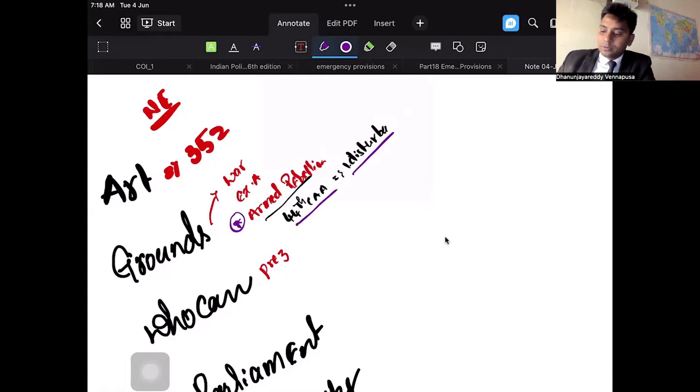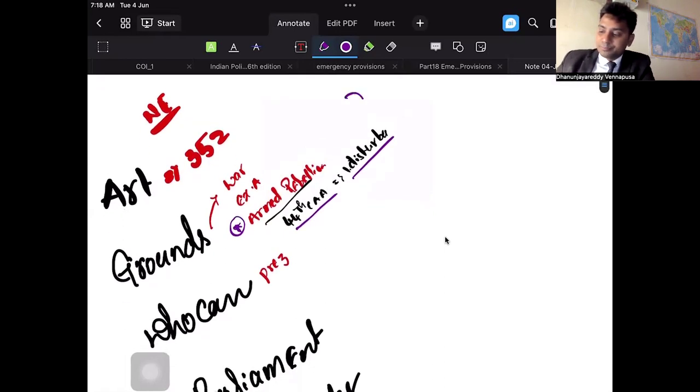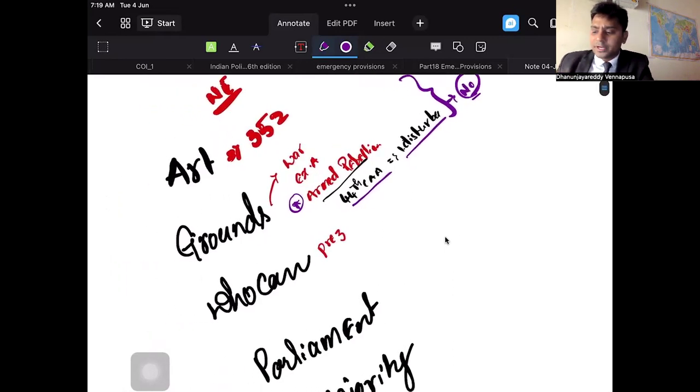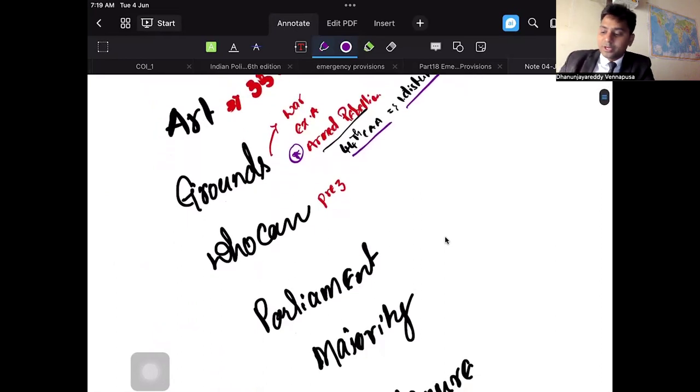One more thing. Does it require a war or external aggression in order to impose national emergency? No. There is no clause that there definitely should be war or external aggression. Even if there are preparations for war, they can go ahead with it. So war may not be happening, but still you can go for emergency. There is no hard and fast rule that only when the war starts can you impose national emergency. Remember this. So on broad grounds, war, external aggression and armed rebellion. Who can declare it?